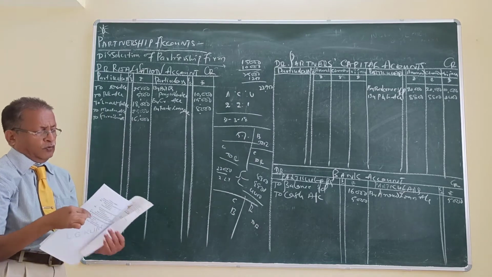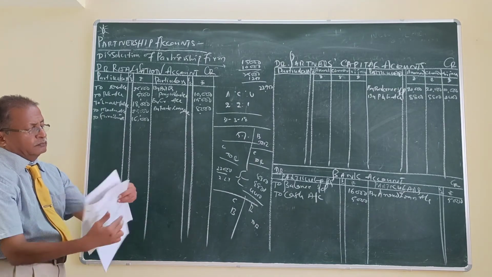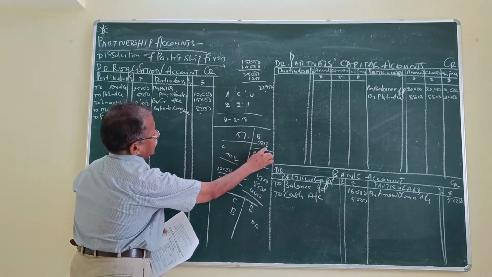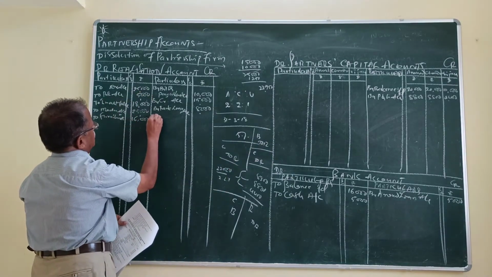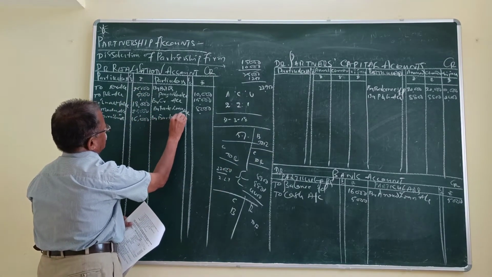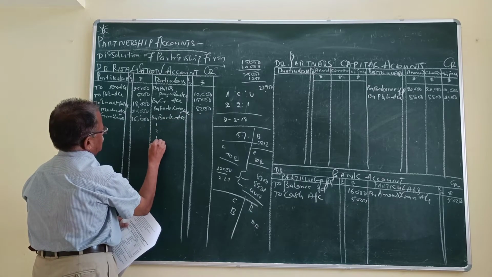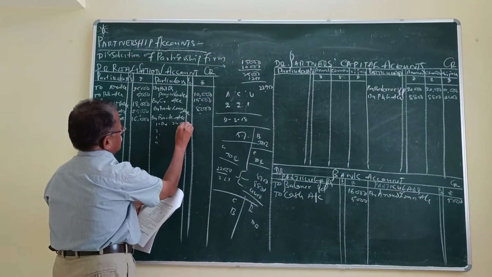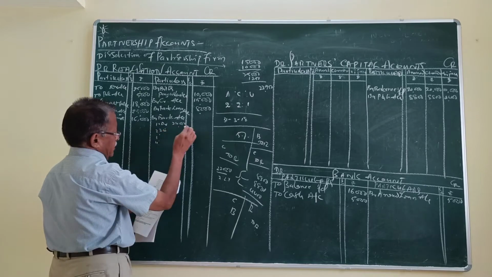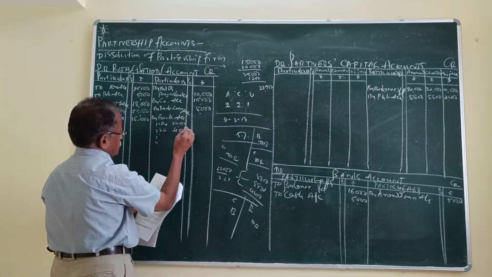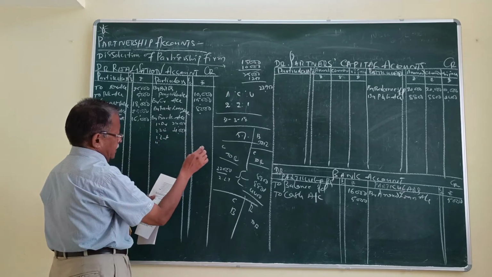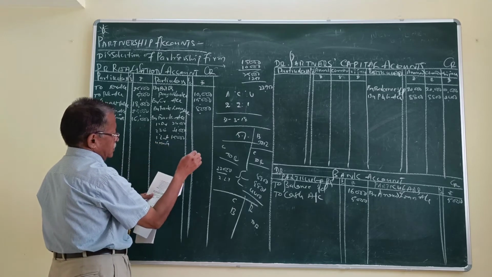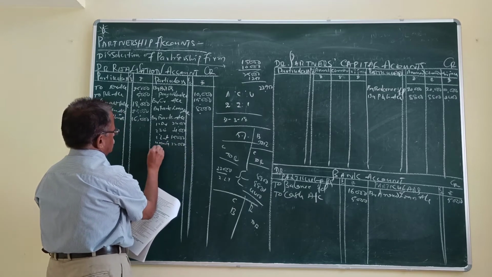Come to the adjustments now. Assets realized, then the entry is bank account debit to realization account. Therefore, in the realization account, by bank account: debtors 24,000, bills receivable 4,000, investment 15,000, machinery 22,000.